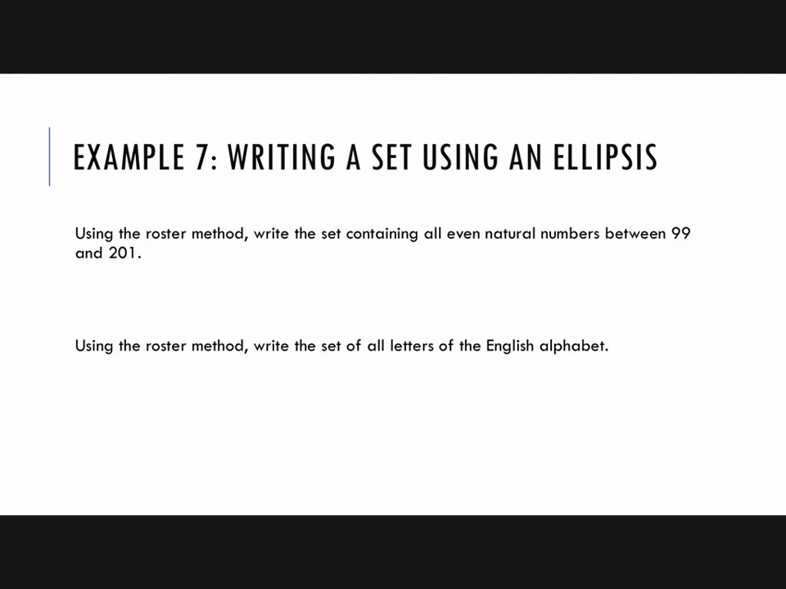All right, writing a set using an ellipsis. Sometimes we can also use an ellipsis in the middle of a set just to shorten the amount of writing we have to do. So write the set containing all even natural numbers between 99 and 201. Well, there are quite a few of those, and you probably don't want to write all of those out. So we start with the first one. The first even natural number between those is 100. And then you write just a couple until you establish a pattern for what types of numbers are in this set. Usually 3 or 4 is good.